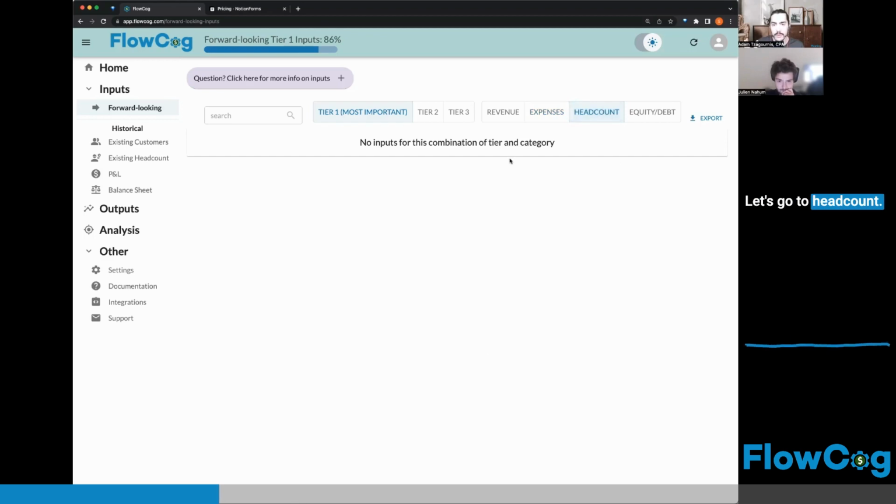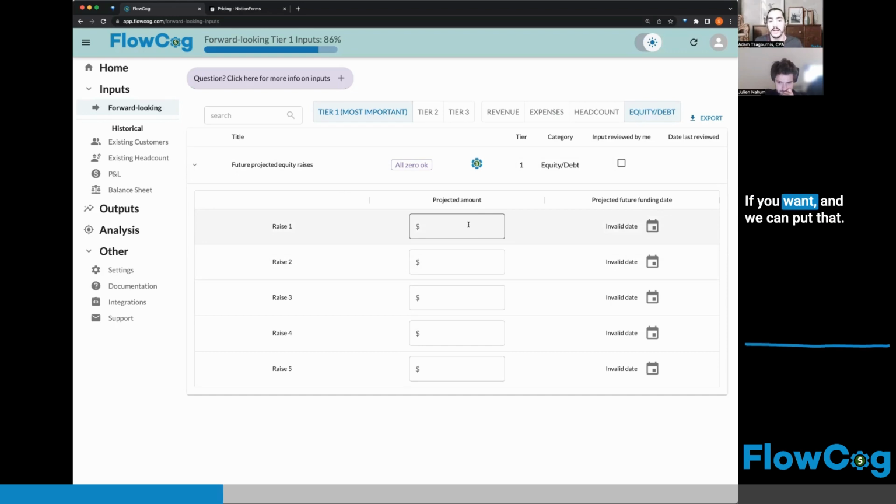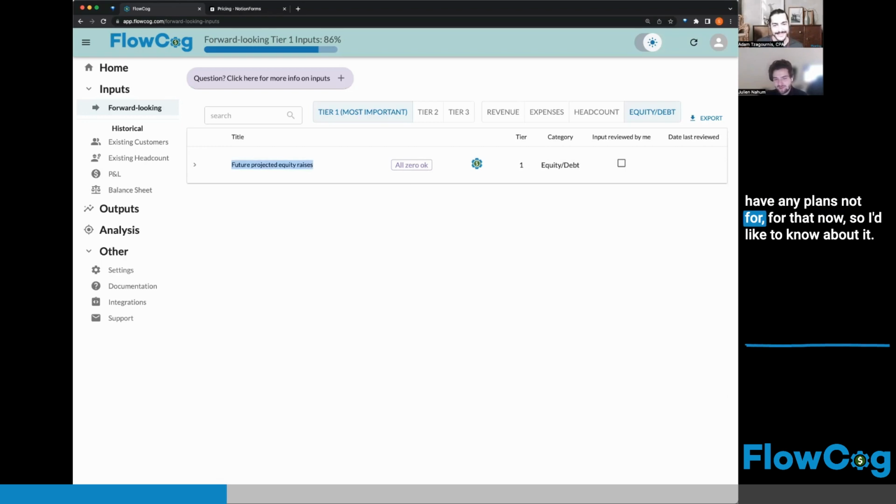Okay, let's go to headcount. Oh yeah, headcount is going to be in tier two. We'll get to that in a second. Projected equity raises. I don't think we can put one in just to see what it looks like if you want, and we could put that in multiple years from now. The model does go out 5 years into the future. I don't have any plans for that now. Right, so don't worry about it. Let's leave it blank. So we're on to tier 2 inputs.